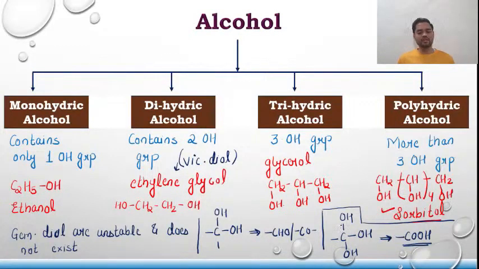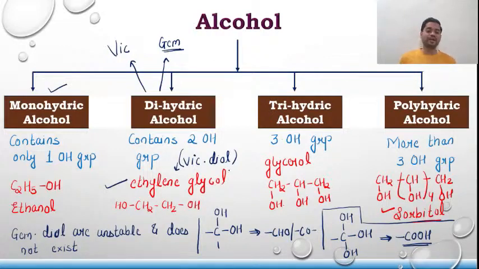If there is any doubt or difficulty, please make sure that you are posting in the chat box. Okay, perfect, great. Now proceeding further, monohydric alcohol, as I said, gets classified into 2 types, which I have already discussed with you. It gets classified into vicinal diol, which we have already discussed in the form of ethylene glycol, and the second one is geminal diol, of which I have already given you an idea. Tri and polyhydric we are not interested in.